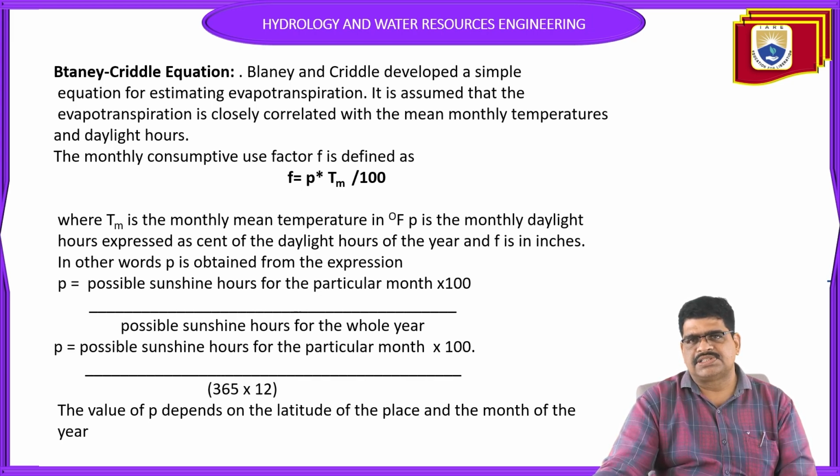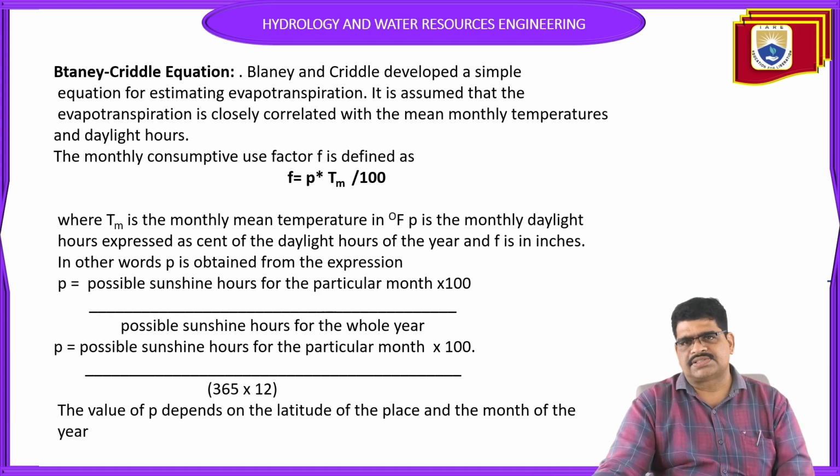Next, P is the possible sunshine hours in the particular month into 100 by possible sunshine hours for the whole year, that is, 365 into 12 hours.